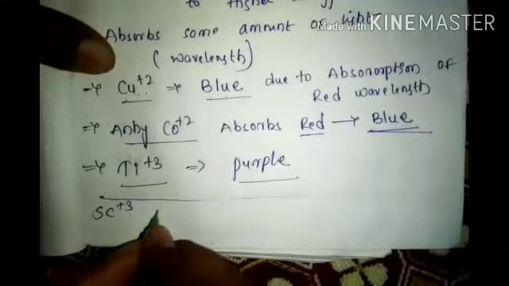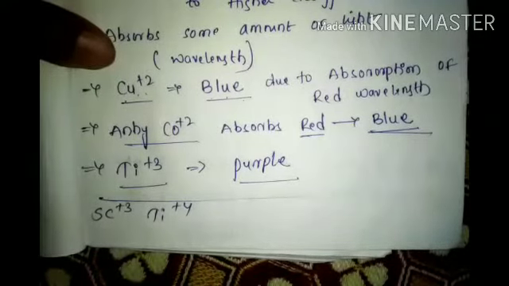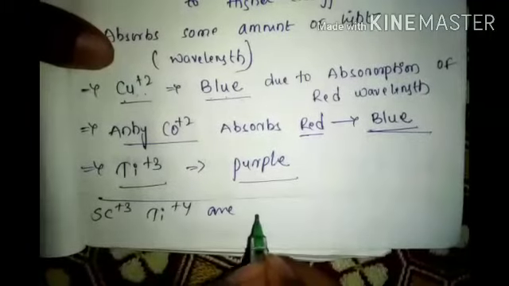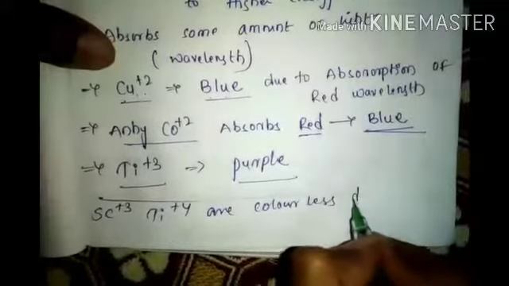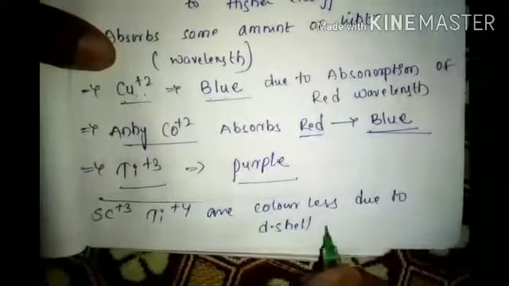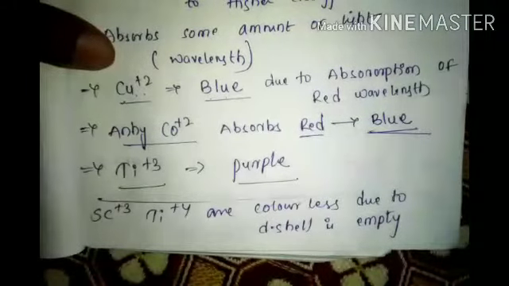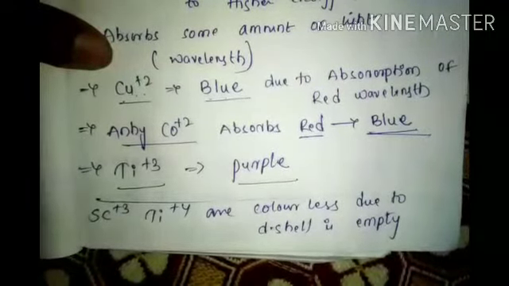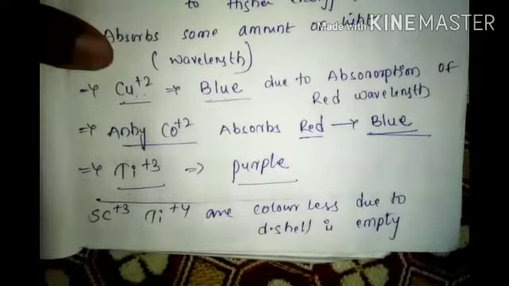Now write: scandium+3 and titanium+4 are colorless because the d shell is empty. D shell empty, there is no jumping from lower to higher. There is no absorbing of any wavelength of light. So why would colors come? They won't. So titanium+4 and scandium+3 are colorless.